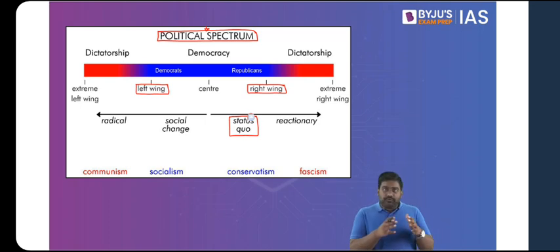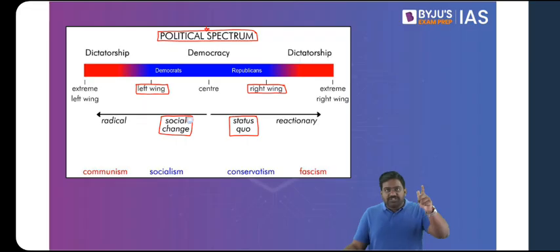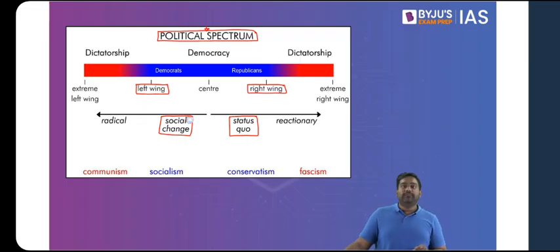On the other hand, there were a few other advisors sitting on the left side of the king. They preferred social change. They challenged the authority. They said the class divide should be eliminated, that the state, the king, should work for the upliftment of the poor. The poor people have to be uplifted. The state should work for the vulnerable sections. They believed that change has to happen in society. So those who held this opinion, sitting on the left side of the king, these nobles and members, represented left-wing ideology. They were pushing for a change.